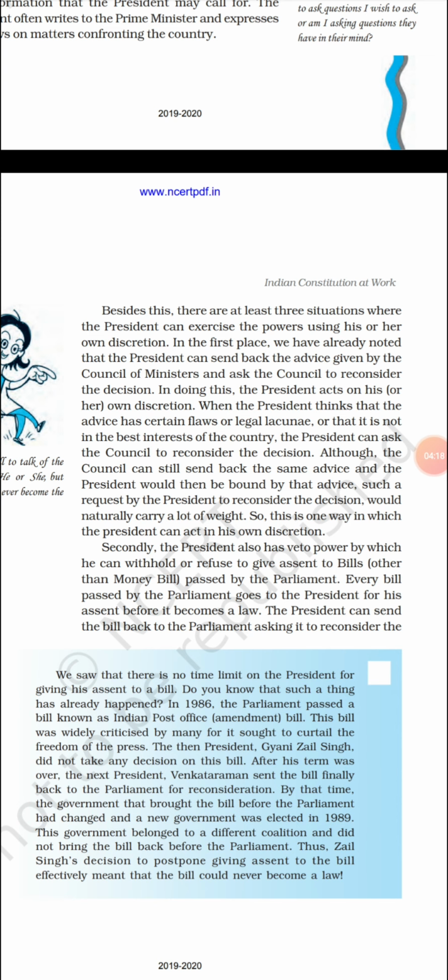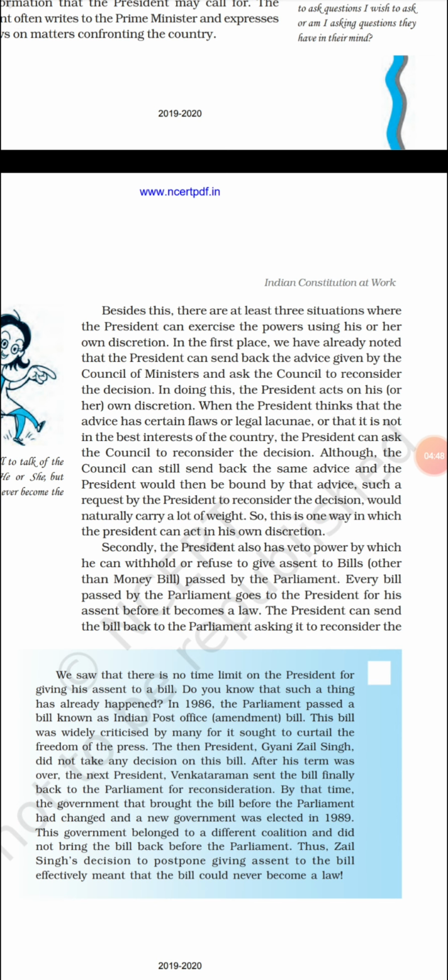Okay, so one of the powers is that the president can advise, or ask the council of ministers to reconsider their decision. Whatever decision they have taken, please think about it once. The president can ask. Okay, so sometimes when a request is sent by the president to reconsider the decision, this naturally carries a lot of weight.